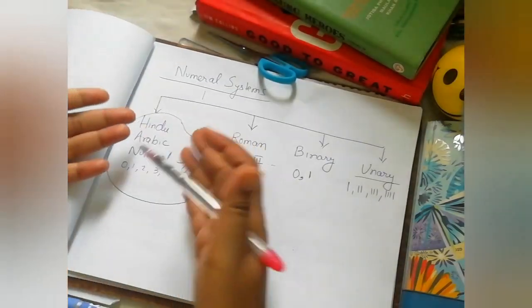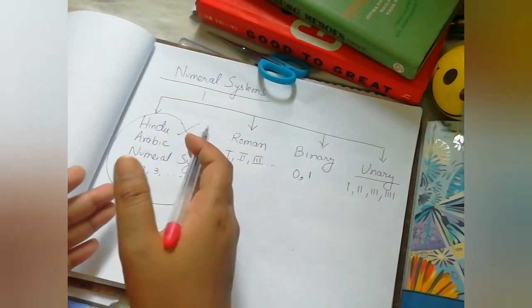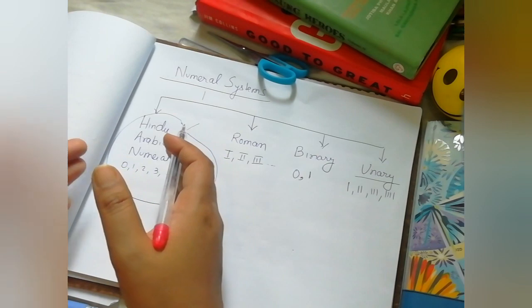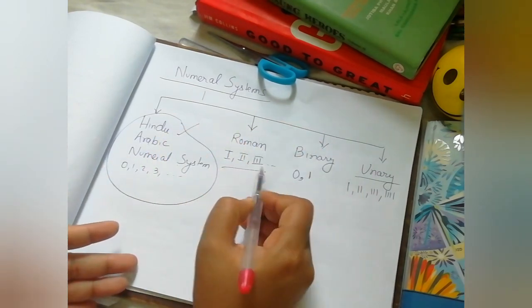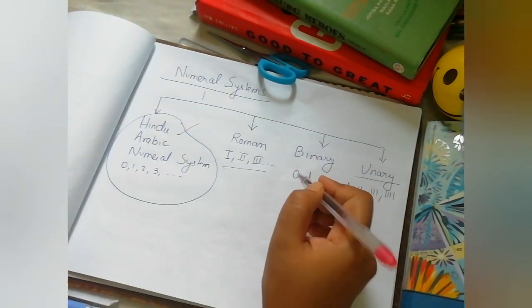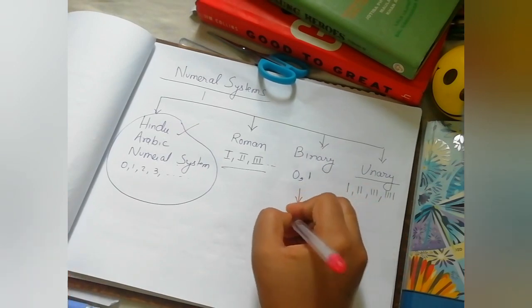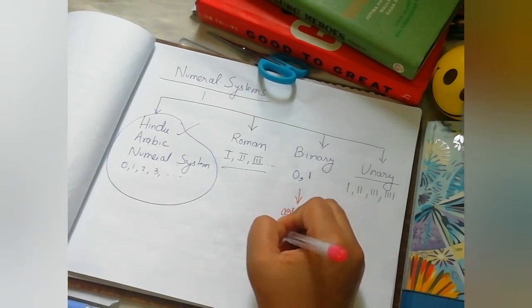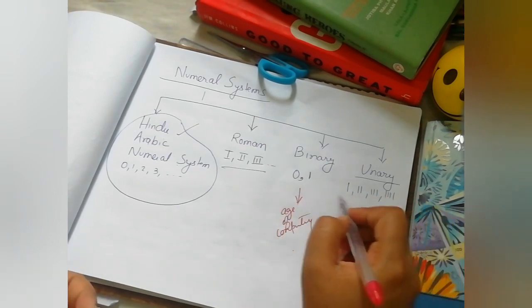The numeral systems that we are going to cover as an introductory part to number system are Hindu-Arabic, which is the focus point of our upcoming videos. Others are Roman numerals, which have symbols like this; Binary, which has only 2 digits, 0 and 1, and is generally used in the age of computing; and Unary.